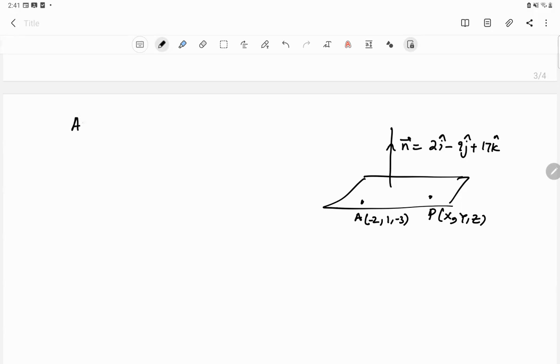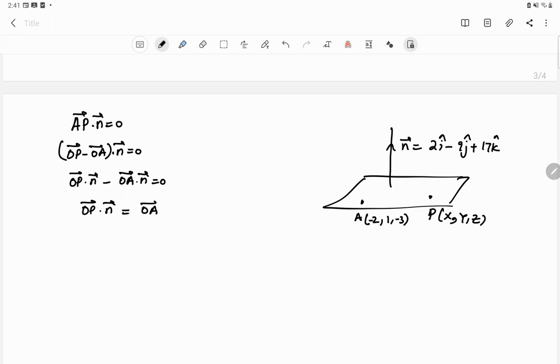I know that AP dot N is equal to 0. And I know that (OP minus OA) dot N is equal to 0. Dot product is distributive. I can open the brackets and take the dot product with the individual vectors. I can write this OP as r and can write N as this, keeping its i, j, k intact.